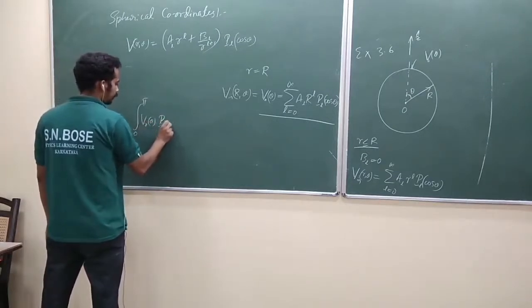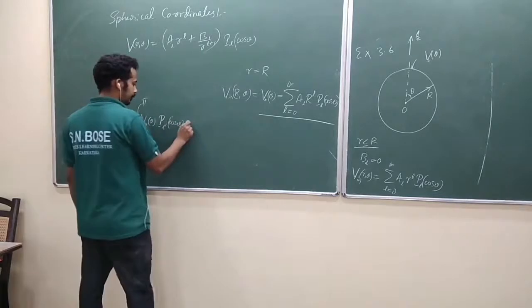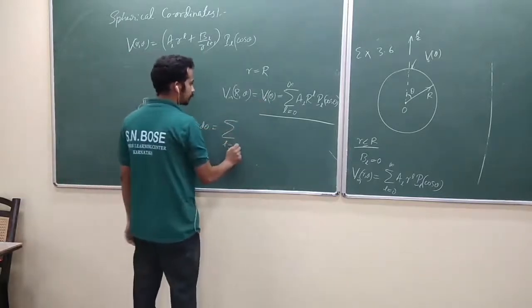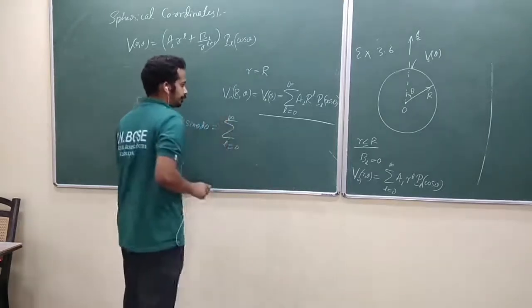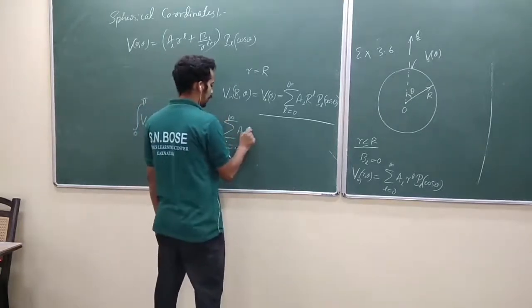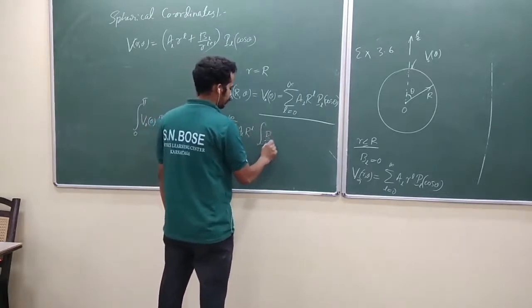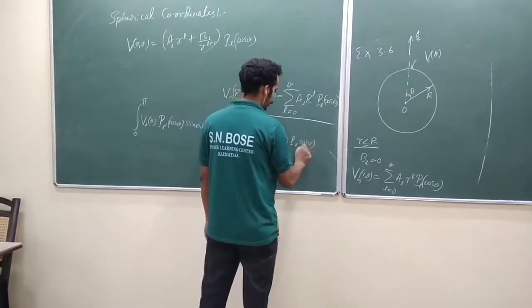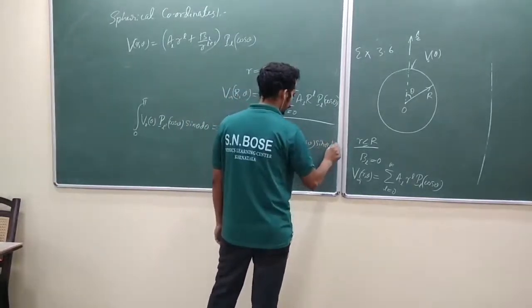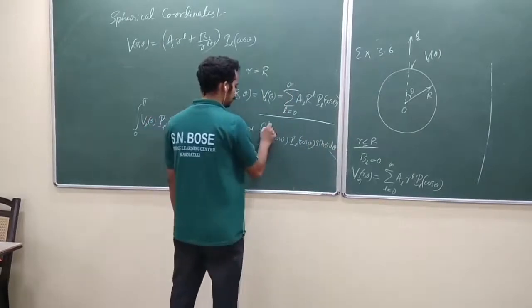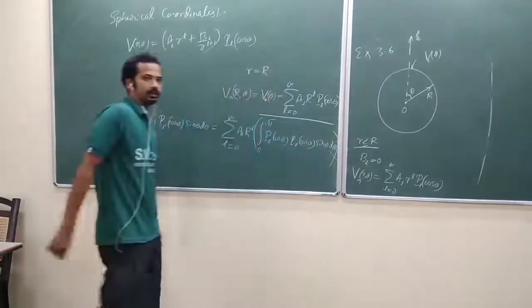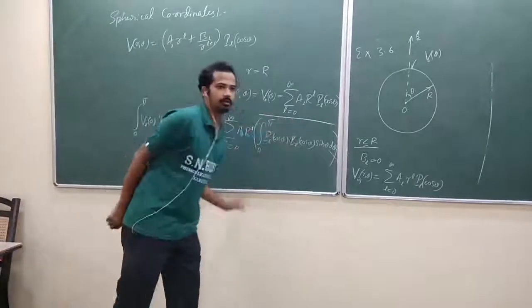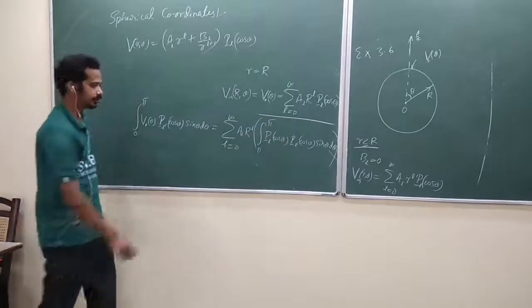PL dash of cos theta, sin theta, d theta, on both sides, summation over L equal to 0 to infinity, AL R power L integral PL of cos theta into PL dash of cos theta, sin theta, d theta. You have to learn this initially. Later you can eliminate these steps, okay? Now this is our orthogonality kind of condition, isn't it?